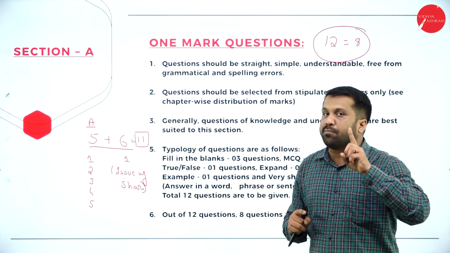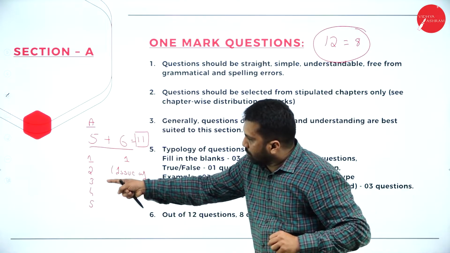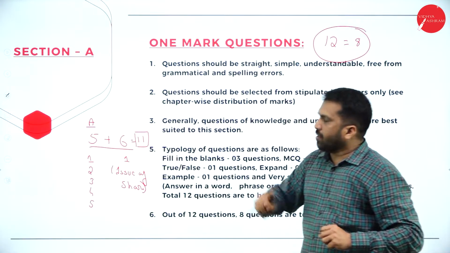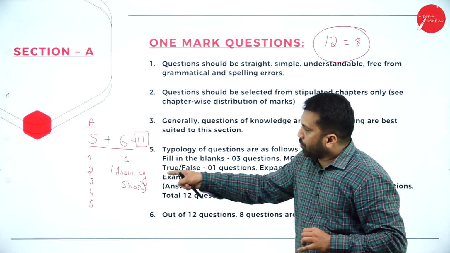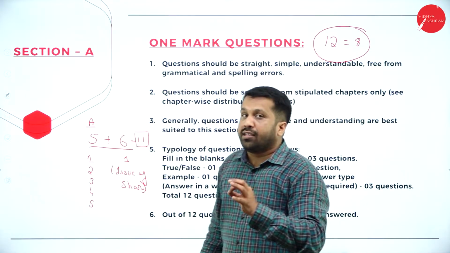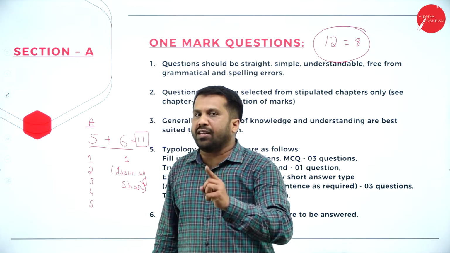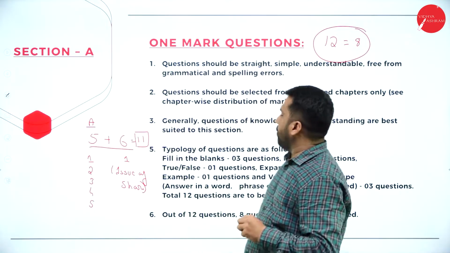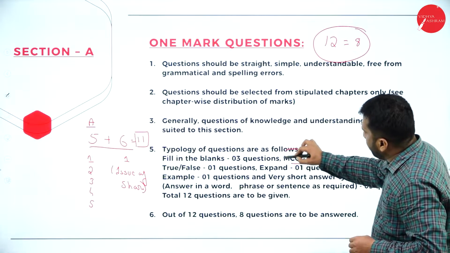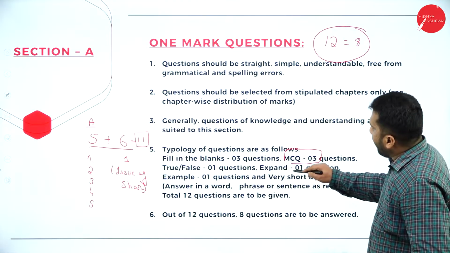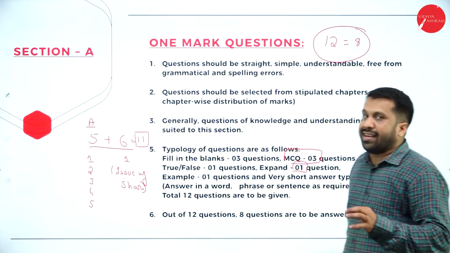Now for 1 mark, what you are supposed to concentrate on? 1, 2, 3, 4, 5, along with unit number 1 in part B. That will be what? Issue of shares or accounting for share capital. Hope you are clear with the 1 mark question. So, in the 1 mark, you will get MCQ 3 and expand 1. Where do you get expand?